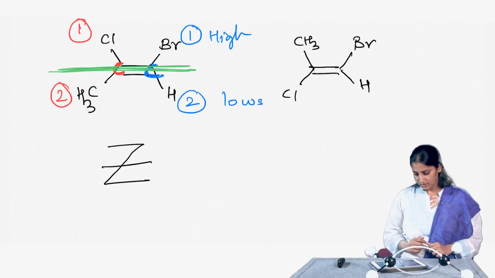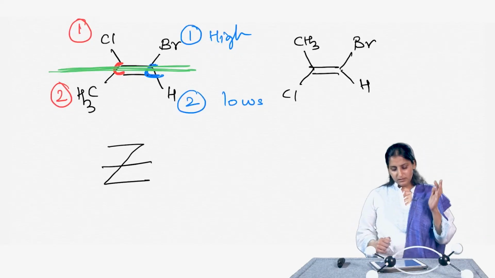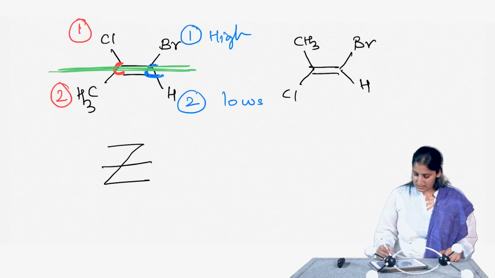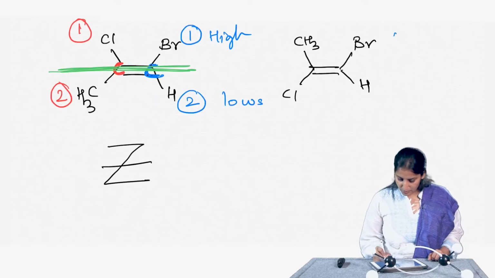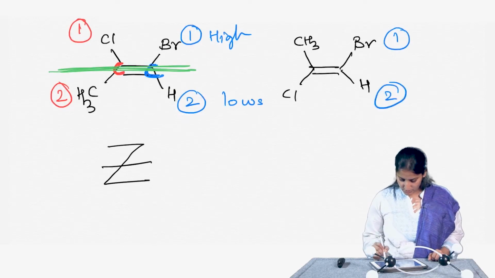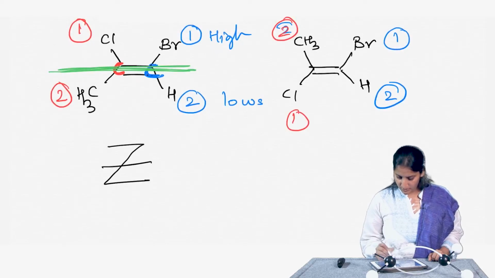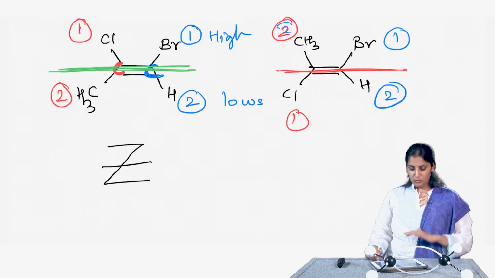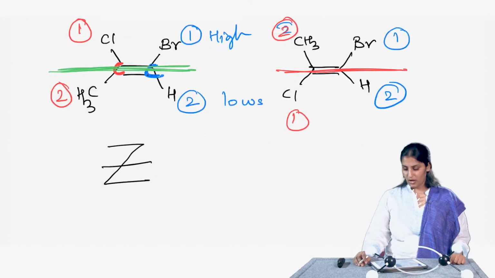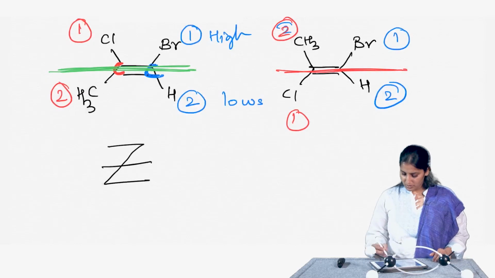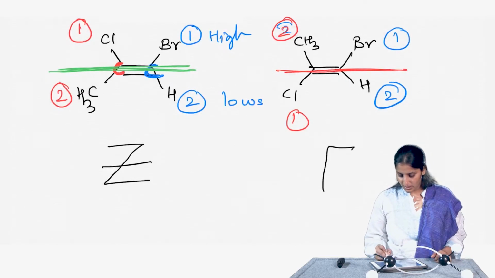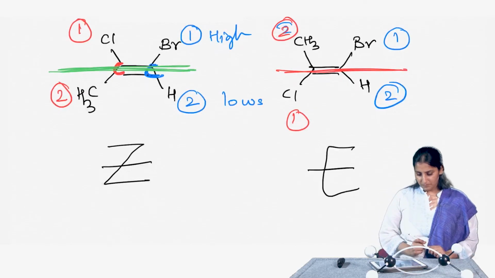Now, let us do the same exercise for this other compound. Here bromine gets 1, hydrogen gets 2, methyl gets 2 and chlorine gets 1. So, 1 and 2 are on both sides of the carbon-carbon double bond. This type of alkene is called an E alkene.